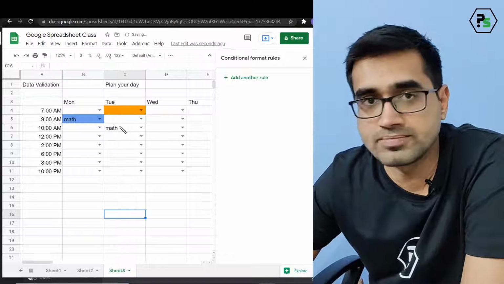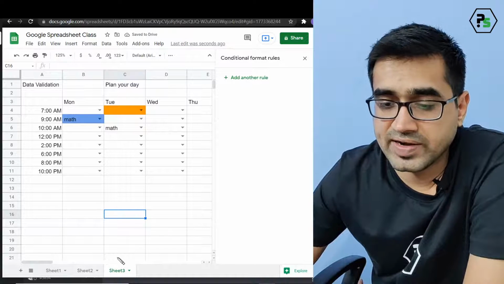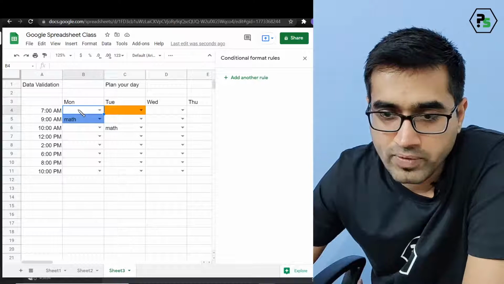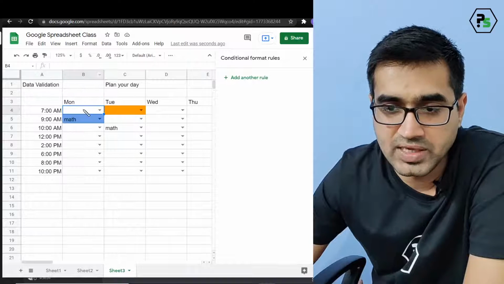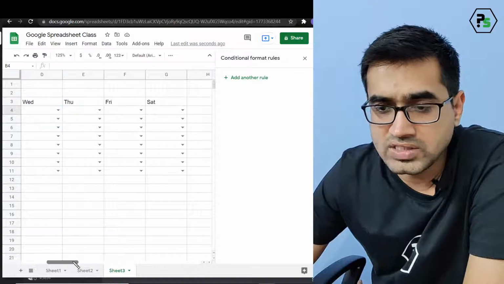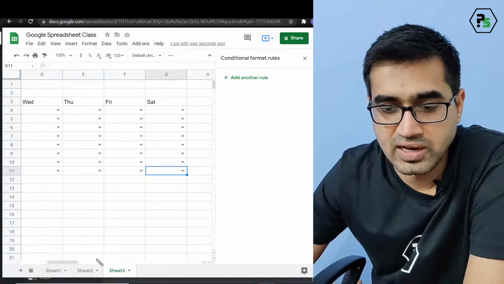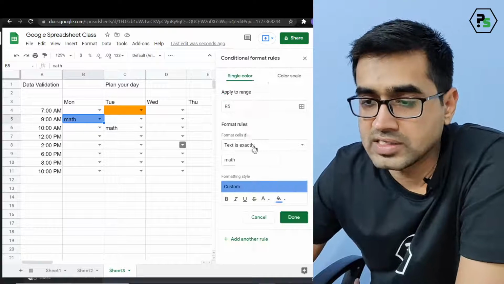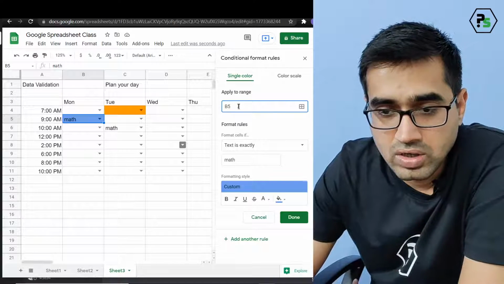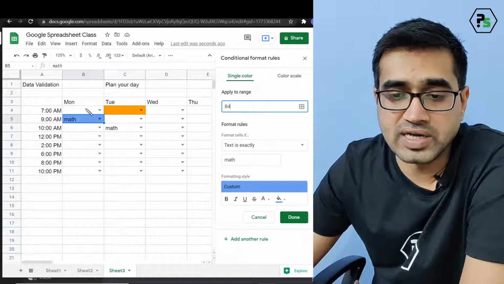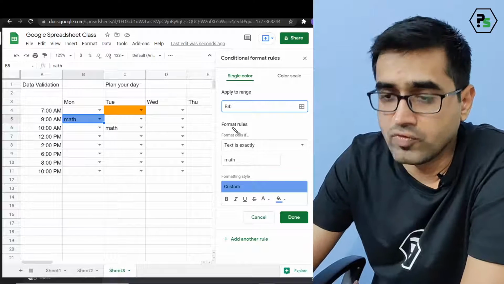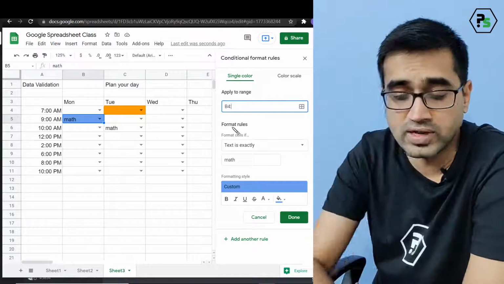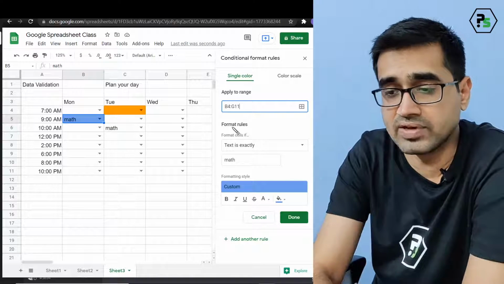No, it's not. Let's see if we can find the correct range. Where is the starting math? B4. What's the value? This cell B4. What is the end point? G11. So it is from B4 to G11, correct? Let us click and change this to B4 because it's starting from B4. My subject, put a colon because it's the range we are writing. So we write colon from B4 to G11.